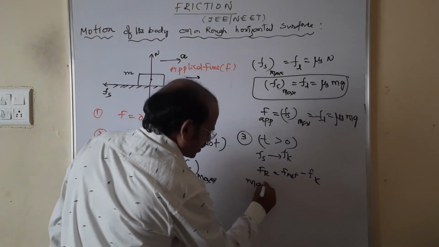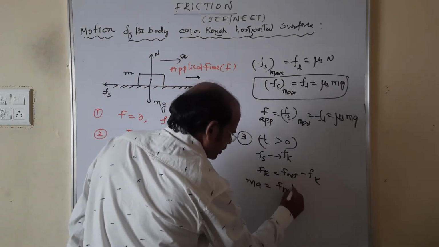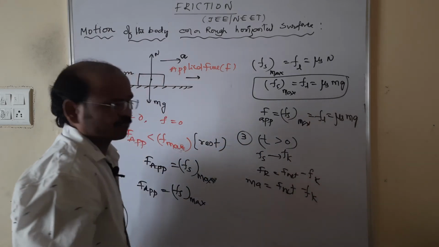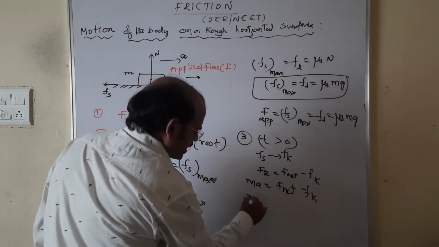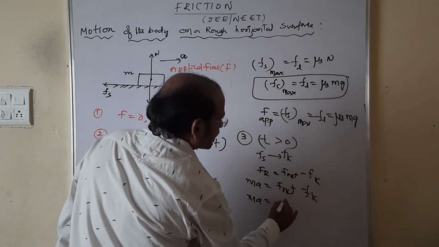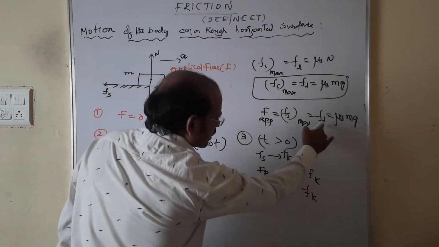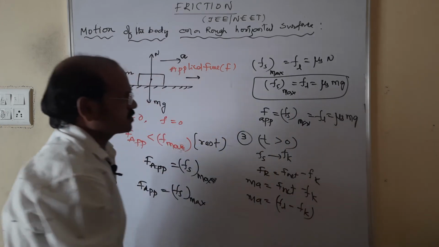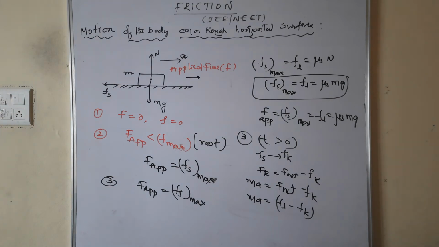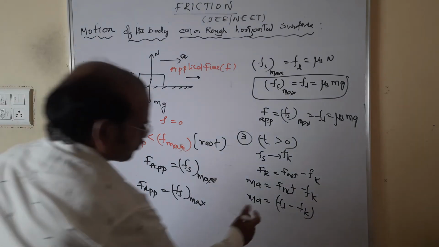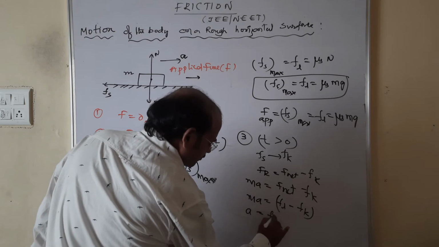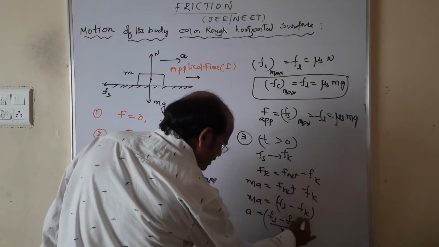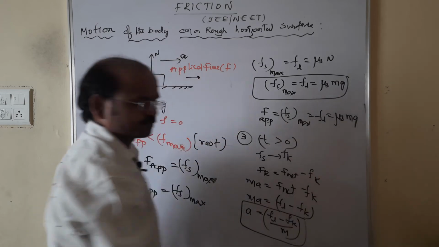Here ma is equal to F net minus Fk. What is F net? Of course, it is the applied force, capital F or Fl. So ma is equal to Fl minus Fk, or else Fs also, because it is balanced. So from this, a is equal to (Fl minus Fk) by m. This is the acceleration of the block.